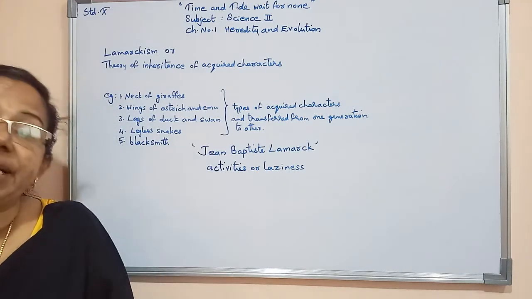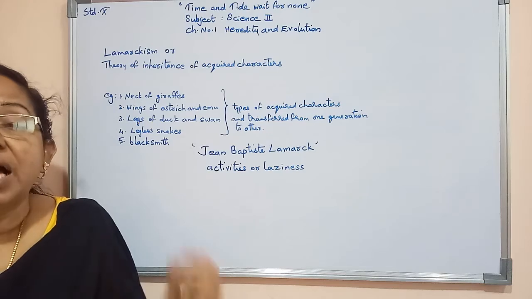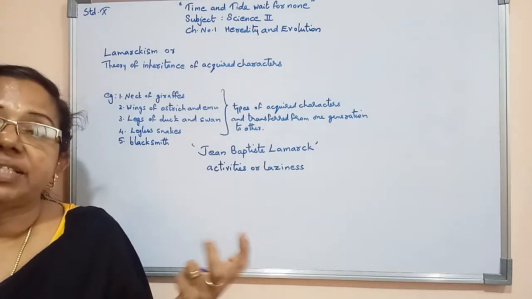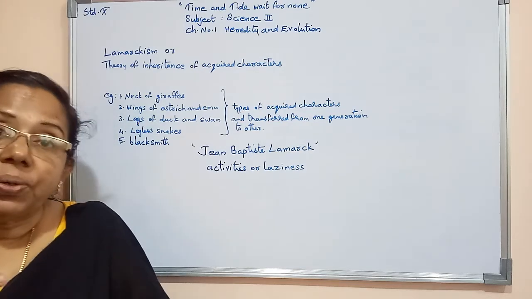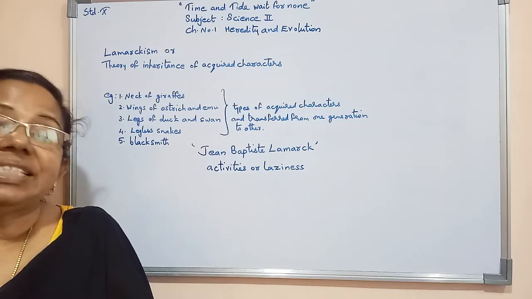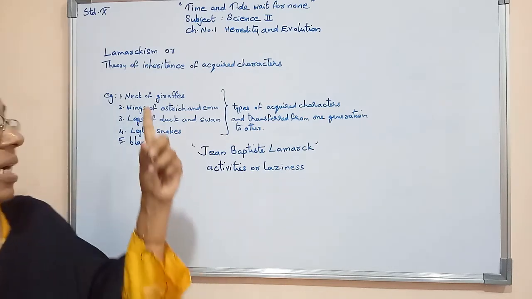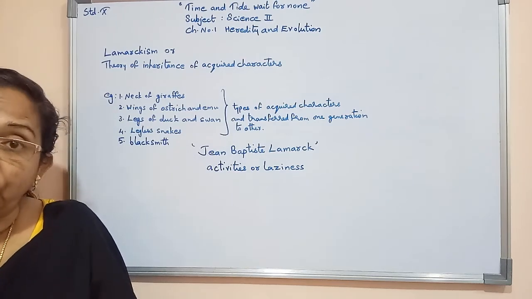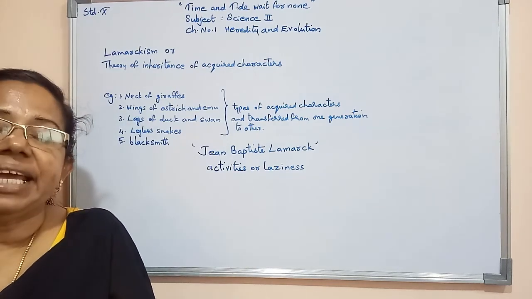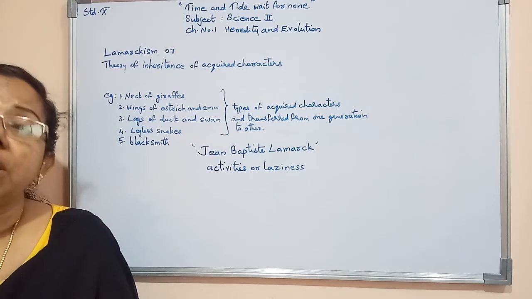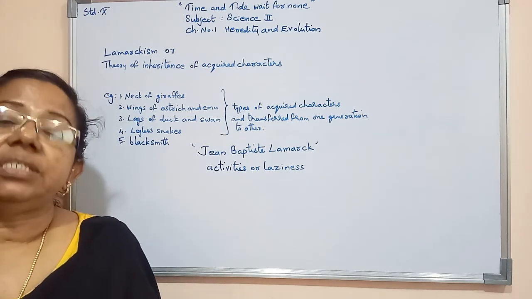If we don't do any kind of activities, then our organs, our hand, our legs, our body parts will become weak. So from Lamarck, we got such a theory, that is theory of inheritance of acquired characters. Acquired character means we gain the characters, we gain abilities, only because of the activities what we do.